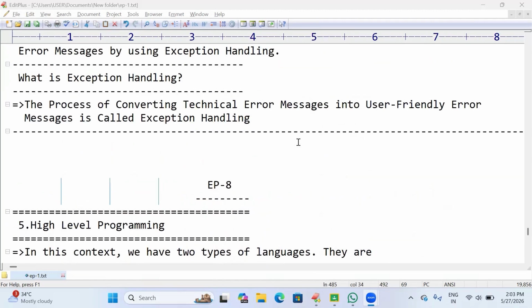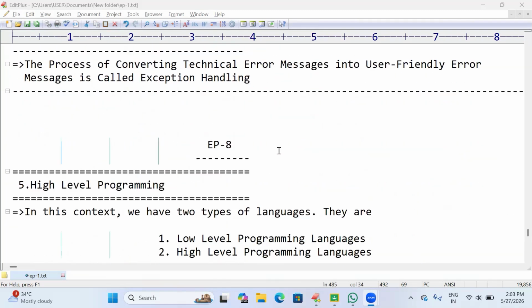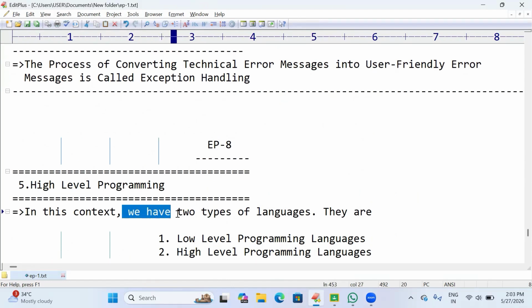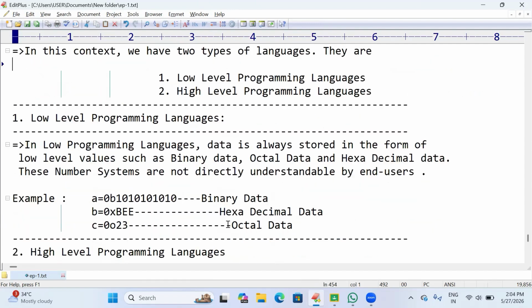In the previous episode, we discussed robust, and in today's episode, we are going to discuss high-level programming: why Python is a high-level programming language. If we see, we have two types of languages: low-level programming language and high-level programming language. So what is a low-level programming language?